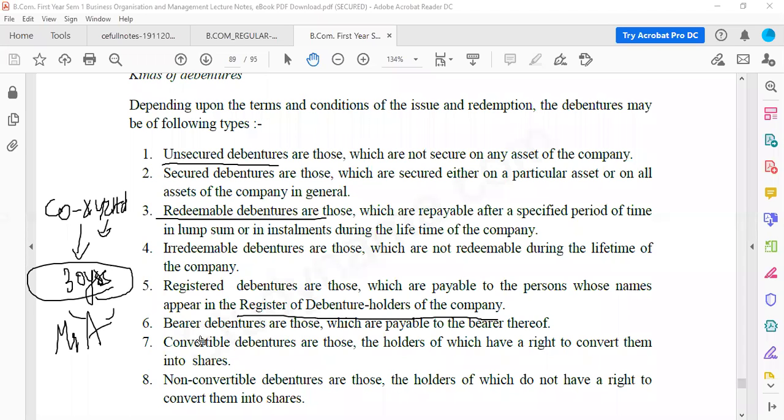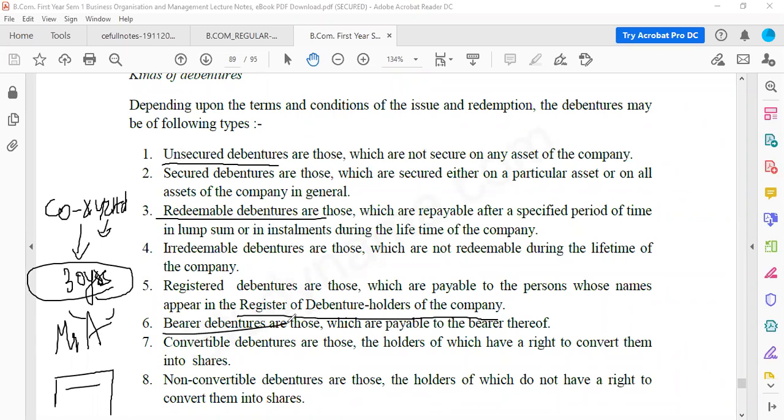Now, next is bearer debenture. In registered debentures, the name of the person will be written in a separate book saying Mr. A is a debenture holder. Bearer debenture means whoever has the debenture certificate is called the owner. If I have the debenture certificate with me, there will be no name written on it. It will just say bearer. Bearer means whoever has that certificate is the owner.